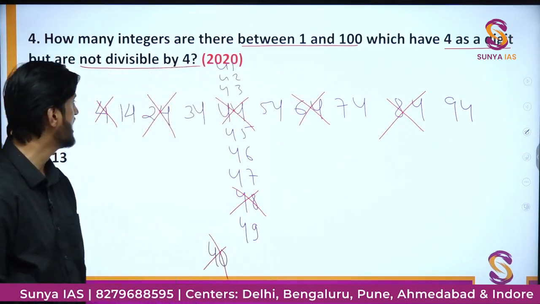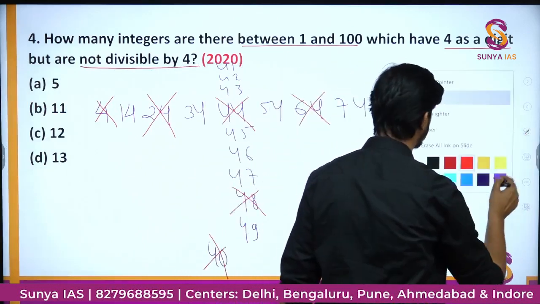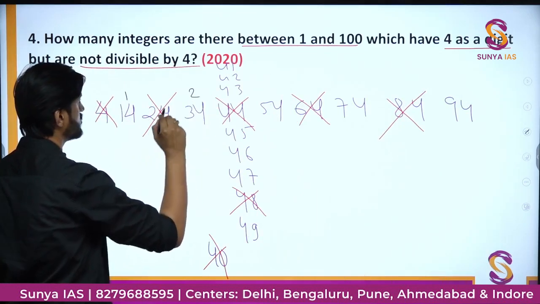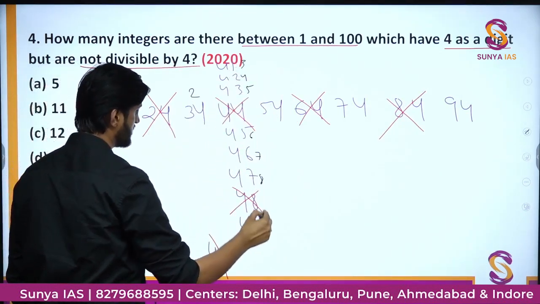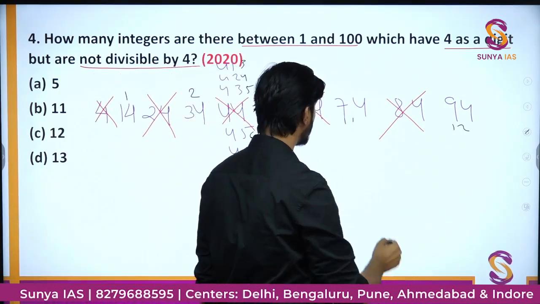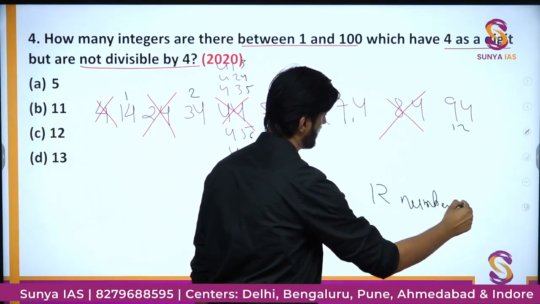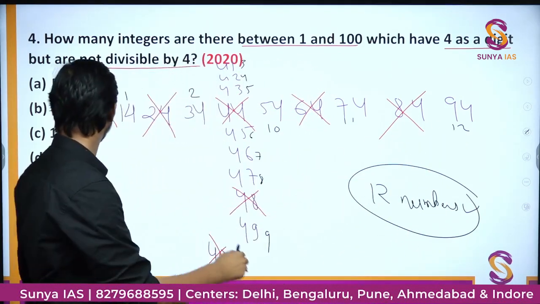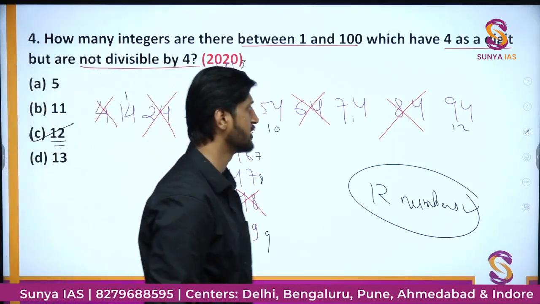Okay. So now we will see how many numbers are left which are not divisible by 4. So those numbers are going to be 14. So 1, 2, 3, 4, 5, 6, 7, 8, 9, 10, 11 and 12. So there are overall 12 such numbers which contain 4 as a digit but are not divisible by 4. So we have option number C, that is 12, as the correct option in this particular case.